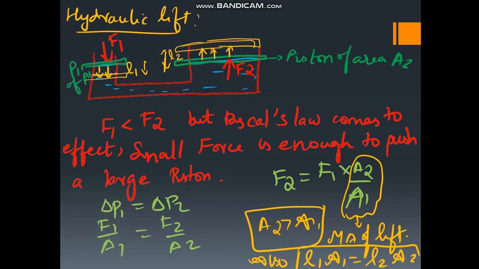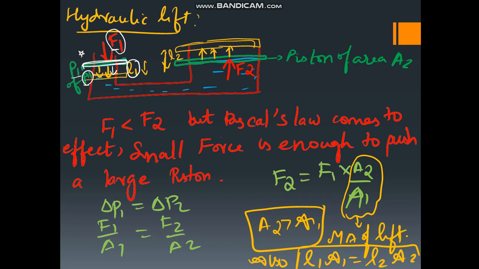Now let us see the concept of hydraulic lift. This is the setup of a hydraulic lift, and suppose here there is a first piston P1 of area A1. Here we are applying a force F1. Due to this applied force F1, it is moving downward by a small distance L1.